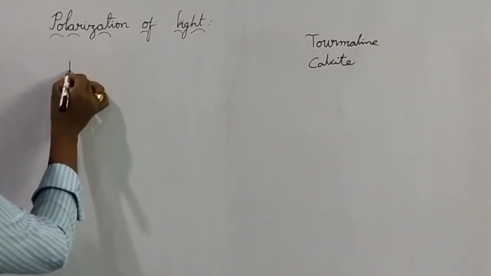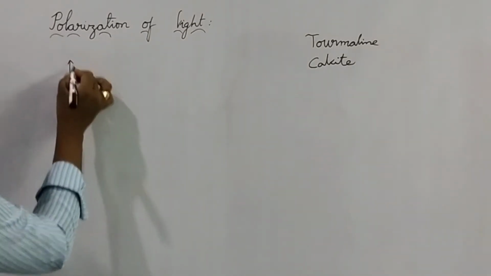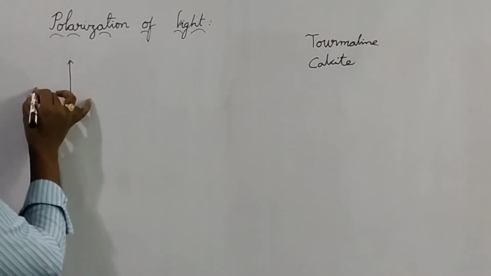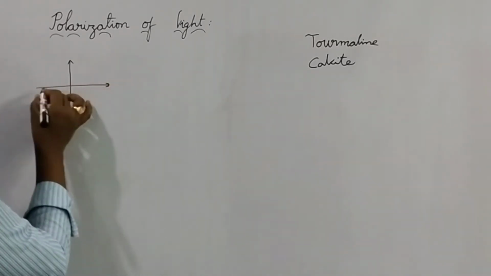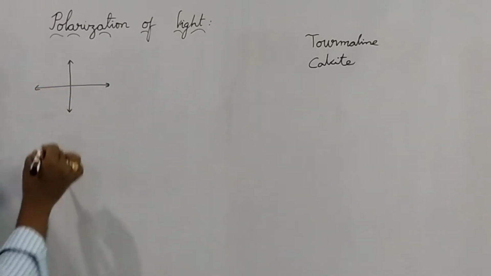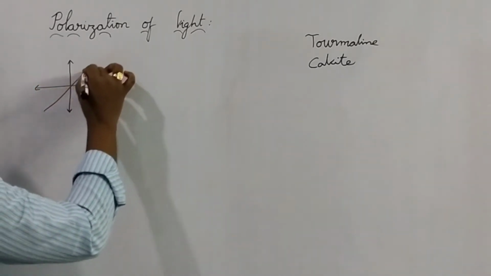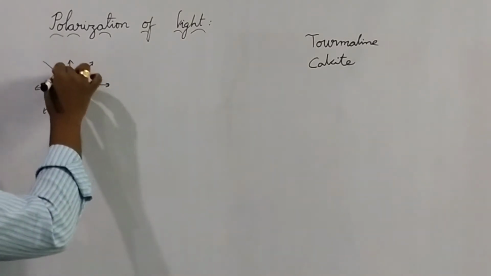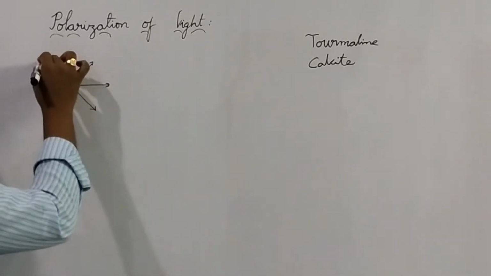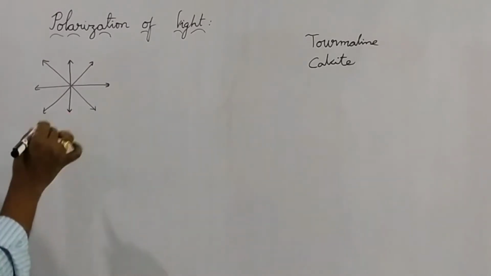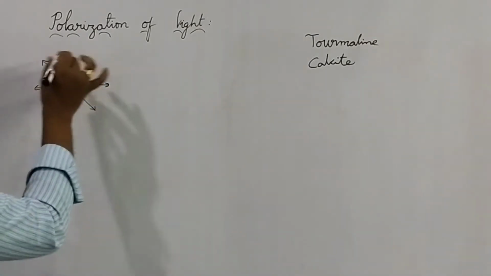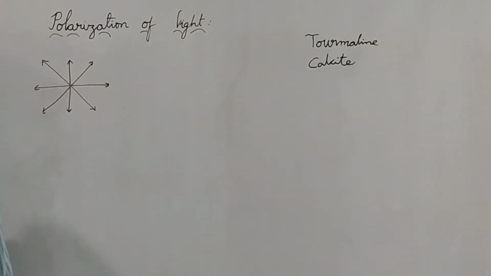The vibration of an electron is in this direction, and another electron in this direction, and another electron in this direction, and another one in this direction. So the vibrations of all the electrons are in different directions, and almost all these directions are filled.